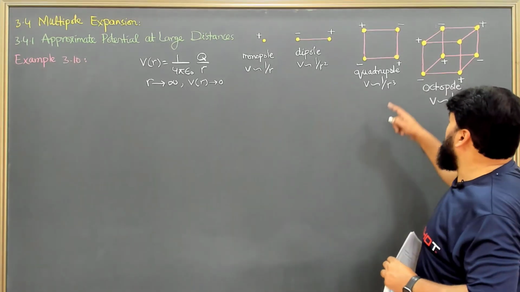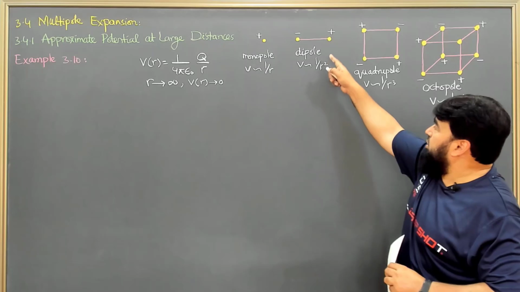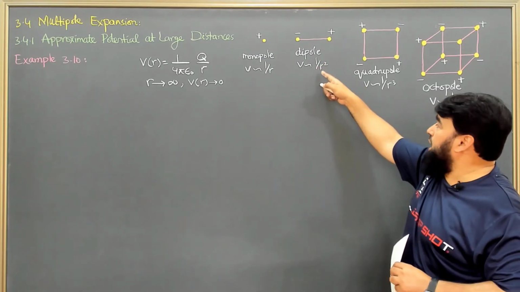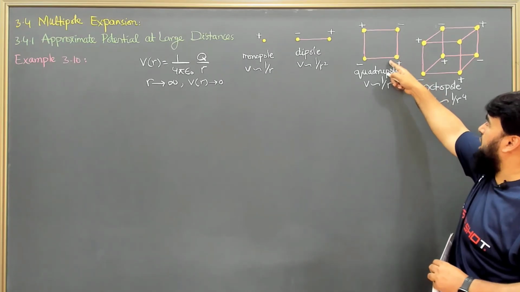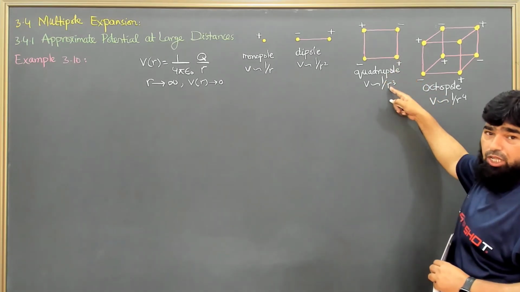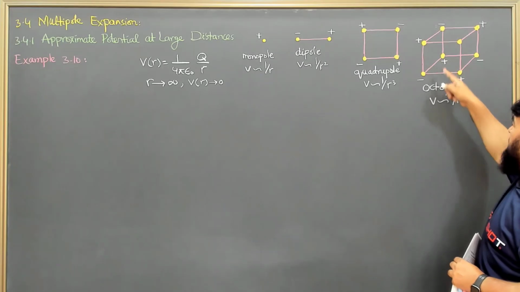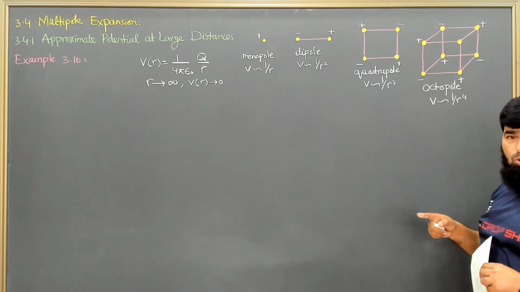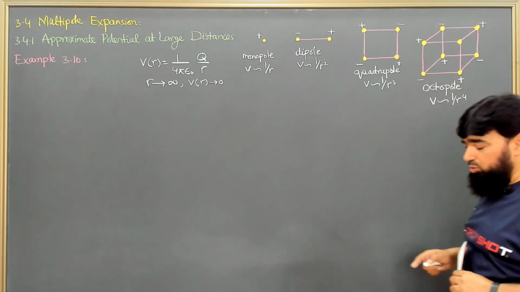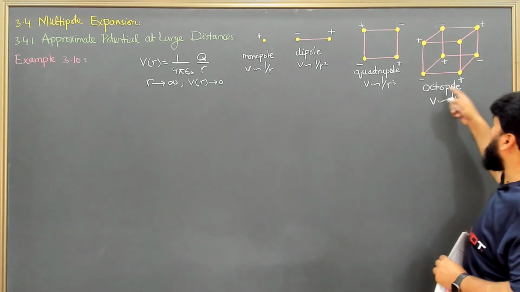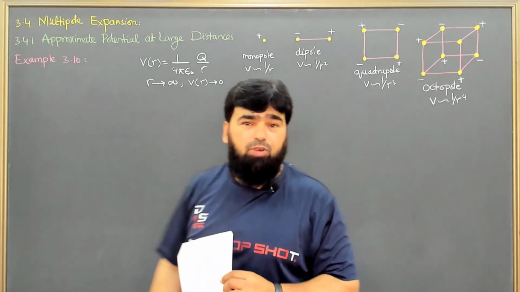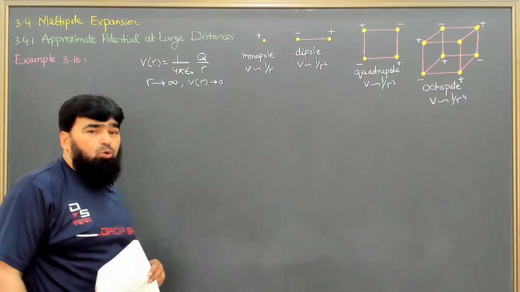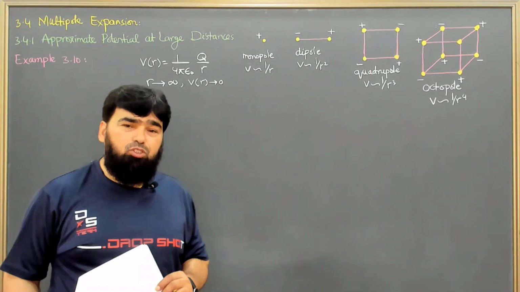So when 2 poles are there, we have R square. When 2 dipoles are there, we have R cube. When 4 dipoles are there, we have R4. And similarly, we can extend it: when there are 6 dipoles, then it will fall as 1 over R5, and so on.